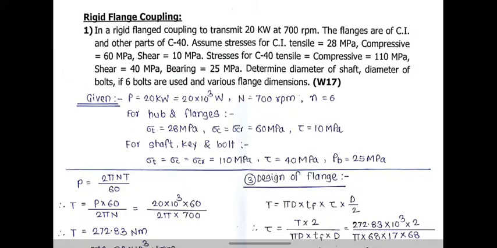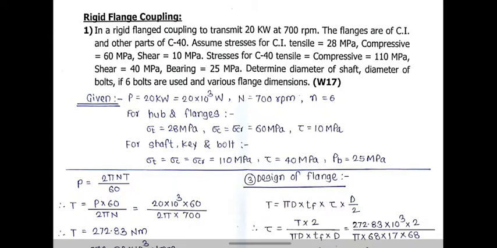So first check out the given data in the problem. Here you have given the power, that is P is equal to 20 kilowatt. So convert it into watt. So power will be 20 into 10 raised to 3 watt. Speed is given 700 rpm. Number of bolts are given in the problem, which are denoted by small n, is equal to 6.